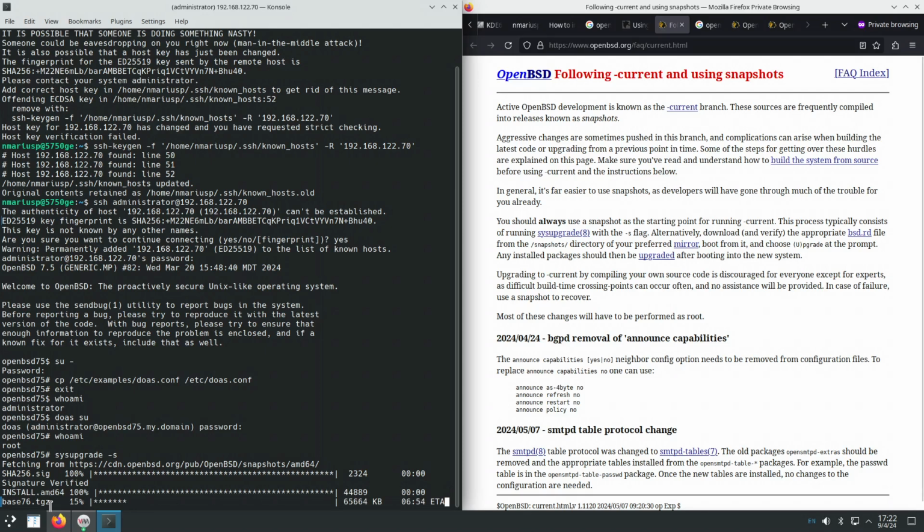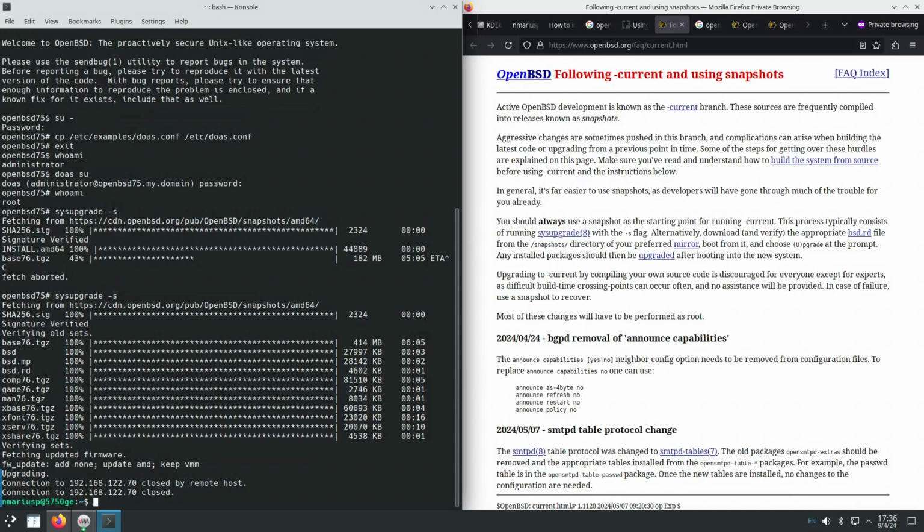It's downloading and installing sets, and these sets have 7.6 in the name of the file. So the needed sets have been downloaded, installed, and the computer has been restarted.